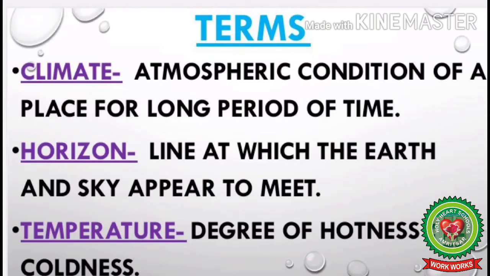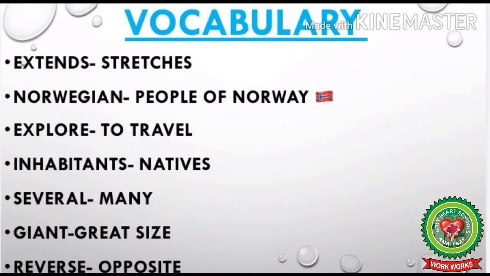Glacier, moving sheet of ice. Climate, atmospheric condition of a place for a long period of time. Horizon, line at which the earth and sky appear to meet. Temperature, degree of hotness or coldness. Here I am going to discuss difficult words that you are going to read in the chapter. Extends, stretches. Norwegian, people of Norway. Explore, to travel. Inhabitants, natives. Several, many. Giant, great size. Reverse, opposite.